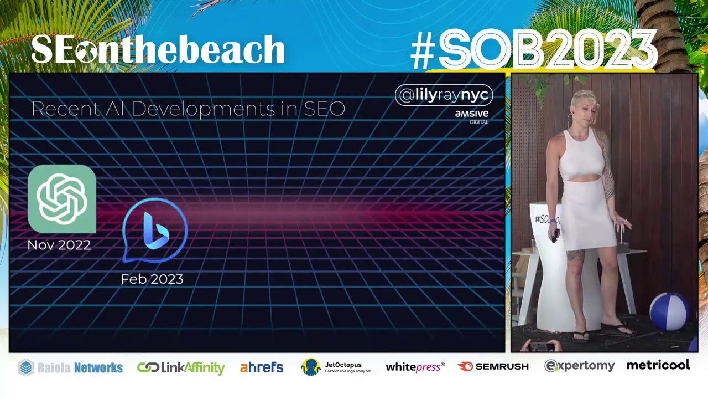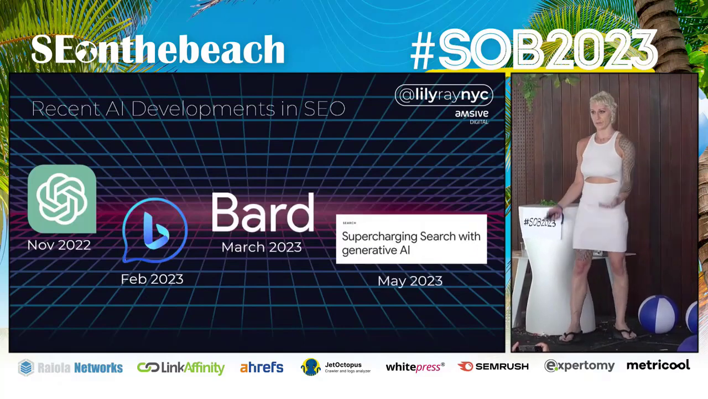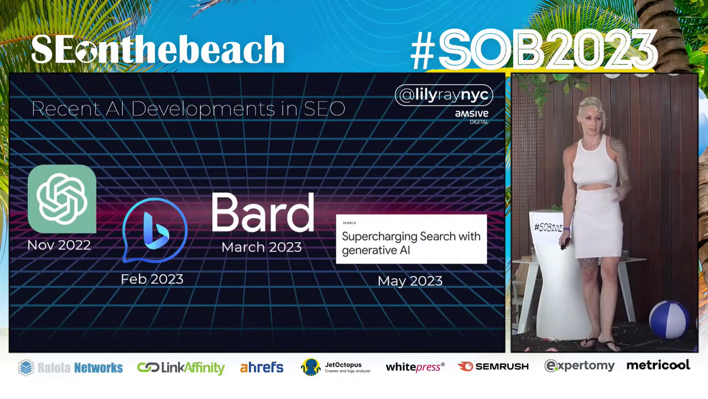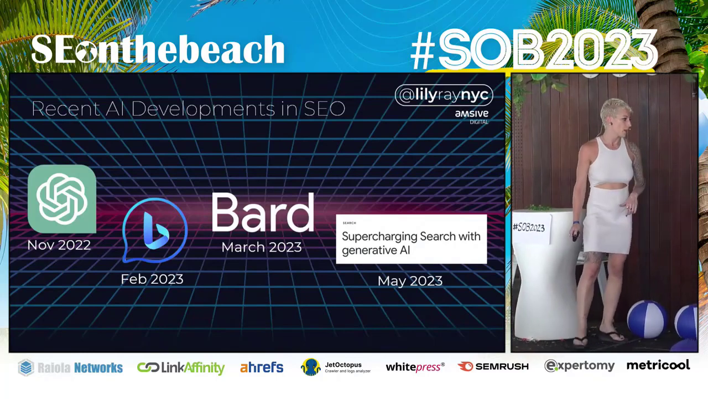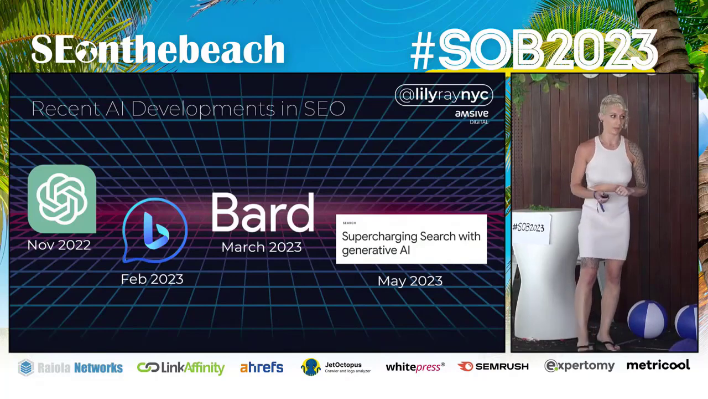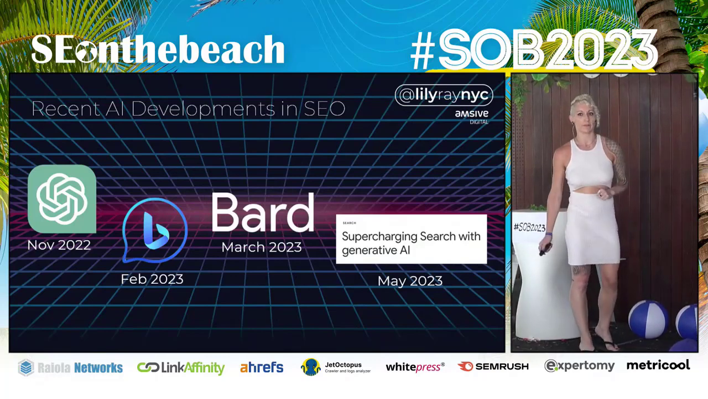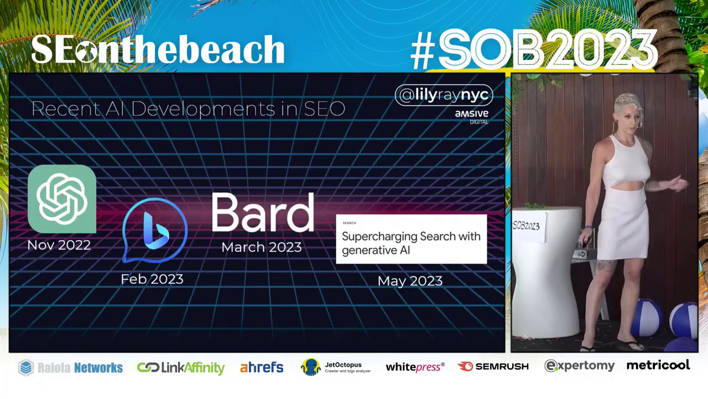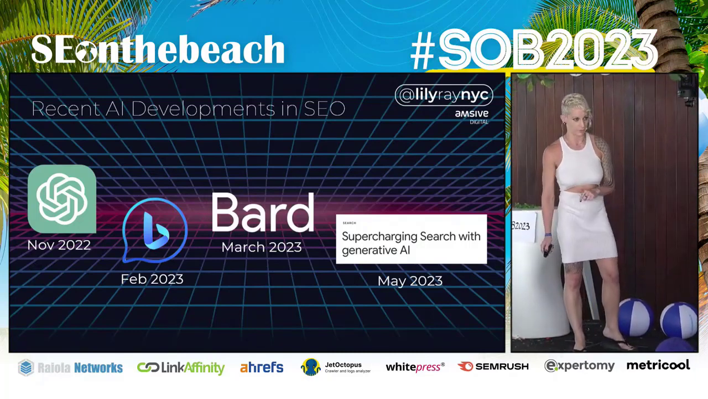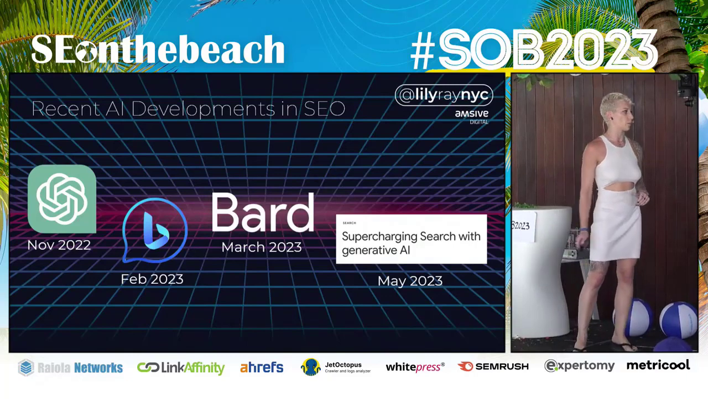So some recent developments in AI, particularly as it relates to SEO. First, obviously, we have the announcement of ChatGPT in November of last year. We also have Bing Chat, which I'm actually excited to talk about. I think it's a really awesome product that was in February of this year. We have Bard, which was announced in March of 2023, which is essentially Google's version of ChatGPT and does a lot of really cool things as well.